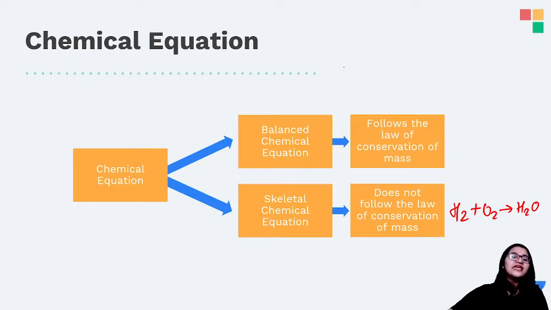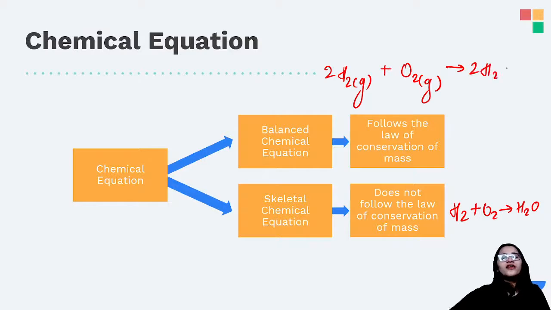But if I take the same equation and write it as 2H2 gas plus O2 gas giving me 2 molecules of H2O which is liquid in nature, right? So this reaction over here tells you everything. It follows the conservation of mass and this is a balanced chemical equation.